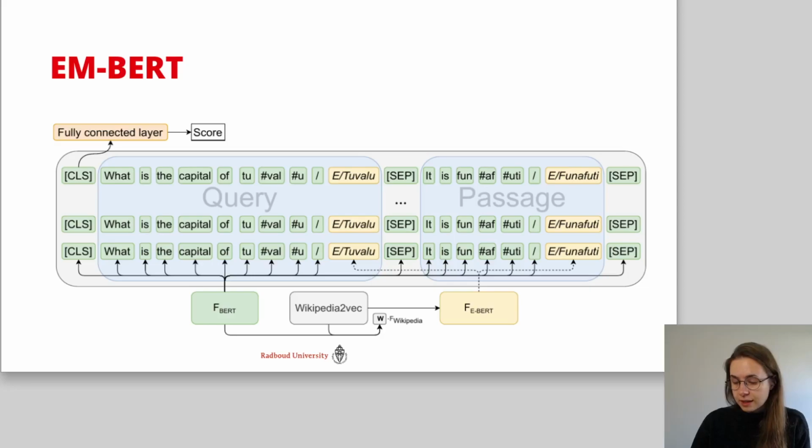The normal text is tokenized as normal in the BERT tokenizer, and all the entities, signified with the entity preamble and noted here in yellow, will first be looked up through the Wikipedia2Vec embeddings and then mapped onto the BERT input space with the EMBERT method as said before. Using this, we can use queries annotated with entities and also the abstracts of the entities annotated with entities to perform our retrieval.